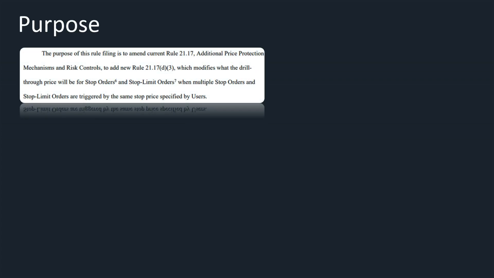So basically, this was filed on February 28th. Notice of filing of immediate effectiveness of proposed rule change relating to modify how drill through price protection applies to users' orders when multiple stop order and stop limit orders are triggered by the same price. The purpose of this rule filing is to amend current Rule 21.17, which is additional price protection mechanisms and risk controls, to add new Rule 21.17D3, which modifies what the drill-through price will be for stop orders and stop limit orders when multiple stop orders and stop limit orders are triggered by the same stop price specified by users.